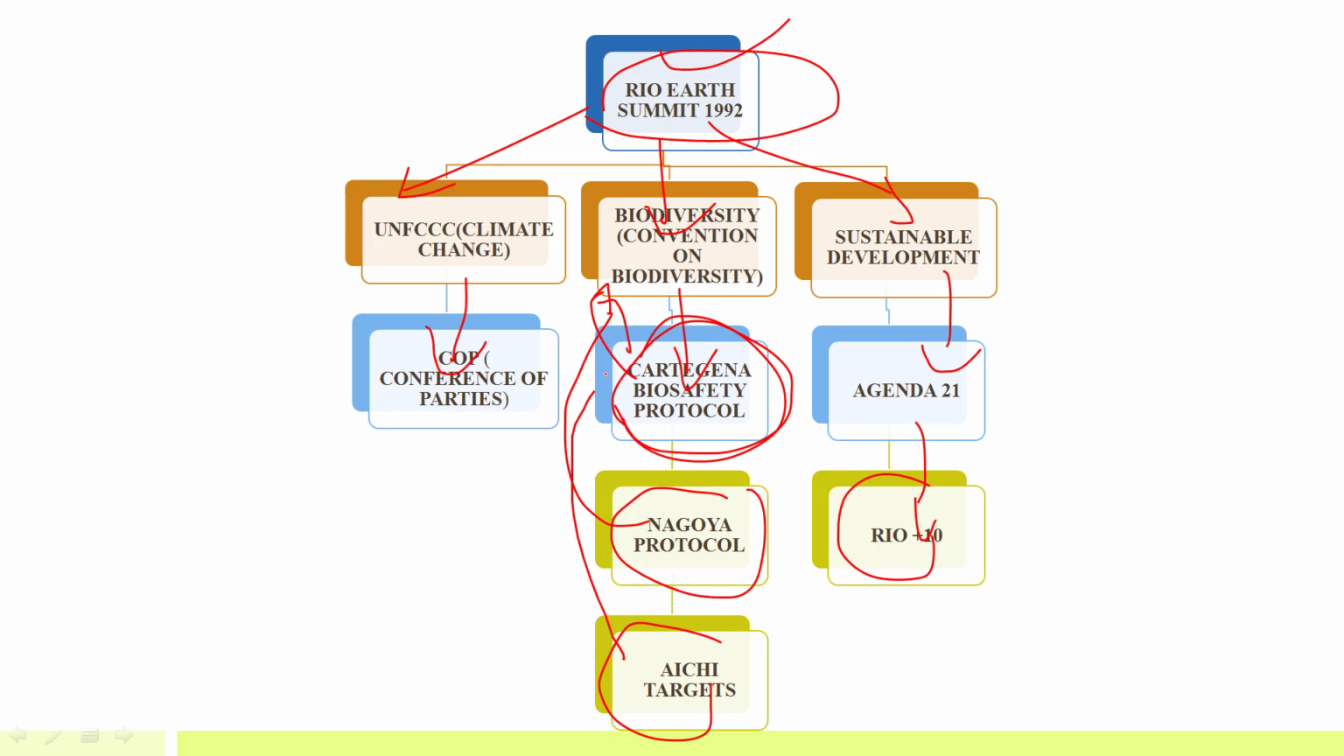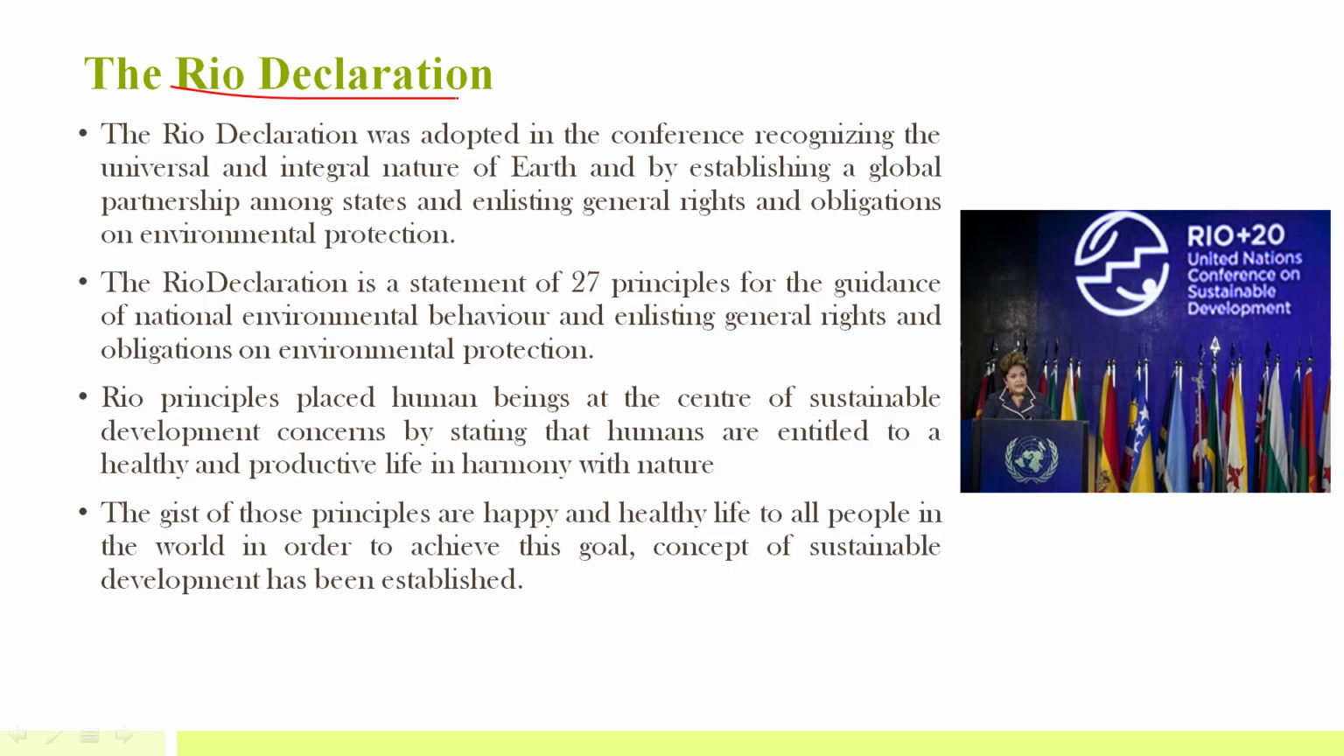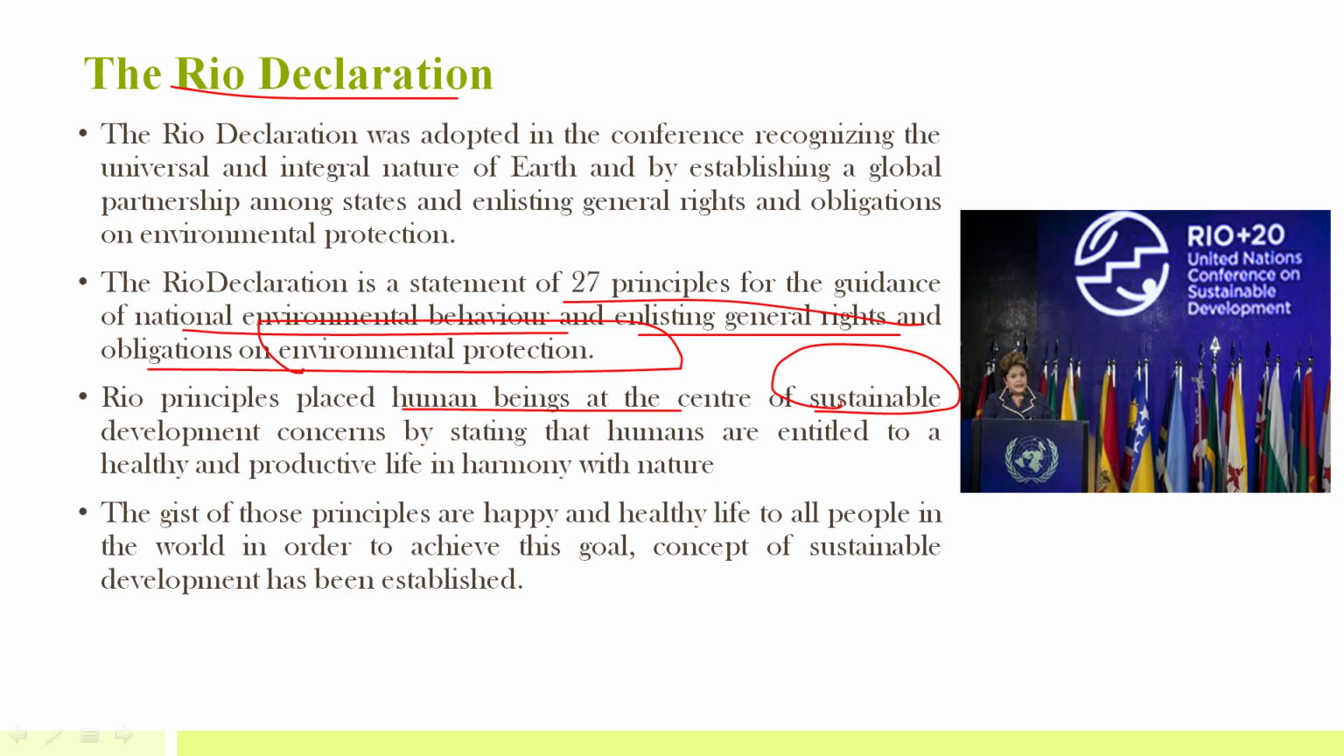And then Aichi targets. We'll be discussing this in detail now. So let's discuss Rio Declaration. As I've told you, this Rio Declaration was a statement of 27 principles for the guidance of national environment behavior and enlisting general rights and obligations on environment protection. These Rio principles place human beings at the center of sustainable development concerns by stating that humans are entitled to a healthy and productive life in harmony with nature.